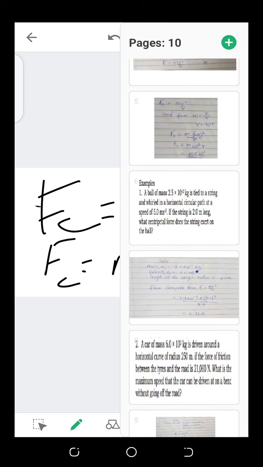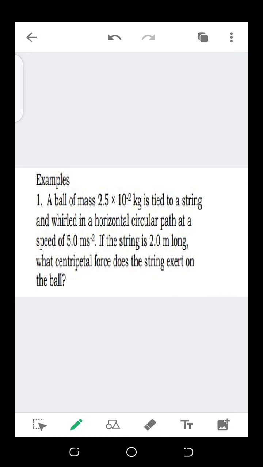Now let's see two examples applying the same formula that we've derived. A ball of mass 2.5 multiplied by 10 raised to negative 2 kg is tied to a string and is swung in a horizontal circular path at a speed of V equals 5.0 meters per second.